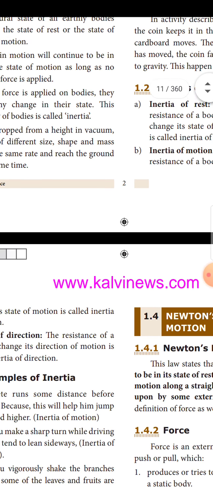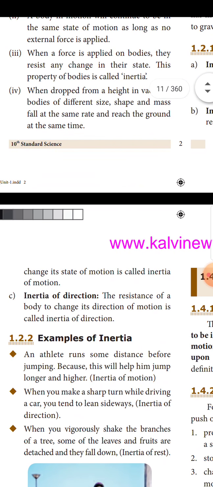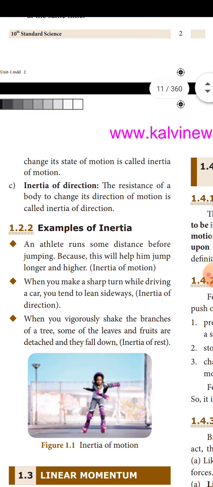So we are seeing types of inertia. Inertia of rest: the resistance of a body to change its state of rest is called inertia of rest. Inertia of motion: the resistance of a body to change its state of motion is called inertia of motion. Inertia of direction: the resistance of a body to change its direction of motion is called inertia of direction.